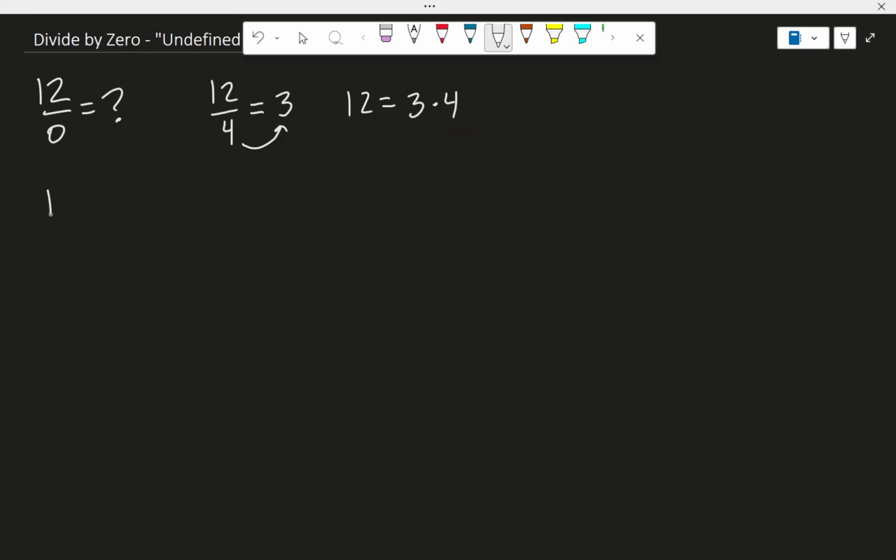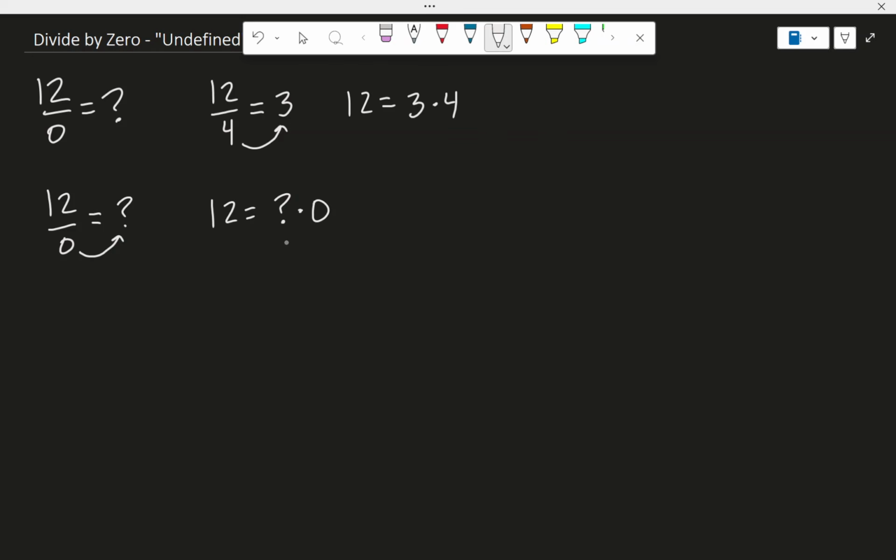And so we thought of the same thing over here with dividing by 0. Well, 12 divided by 0 is what? We can think about the multiplication. 0 multiplied with what would give you 12? Let me write that out. 12 would be what magic number multiplied with 0?